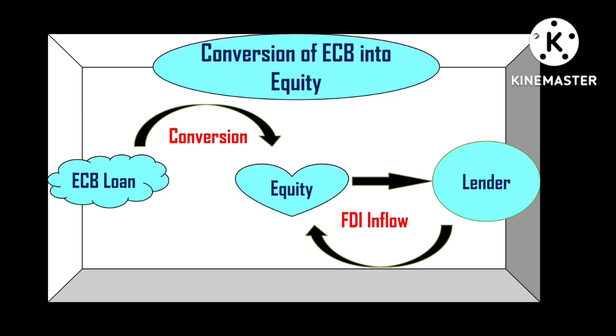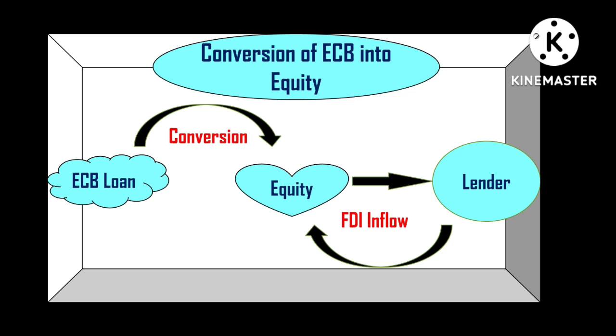right? There is an alternate facility provided by the Reserve Bank of India. What is that facility? In that, the Indian borrower can issue their company's equity shares to the foreign lender instead of paying that debt amount, right?